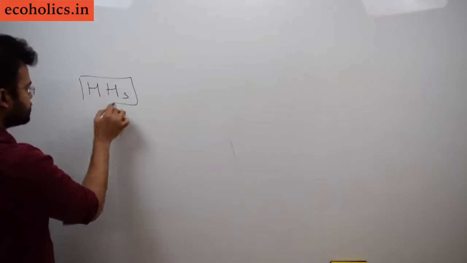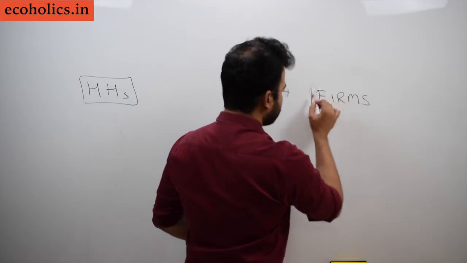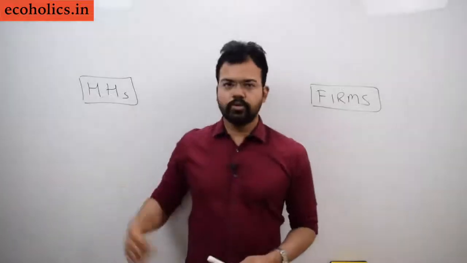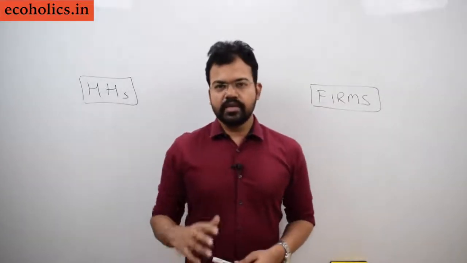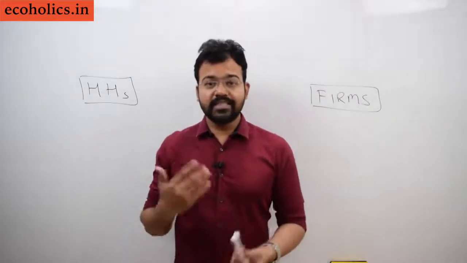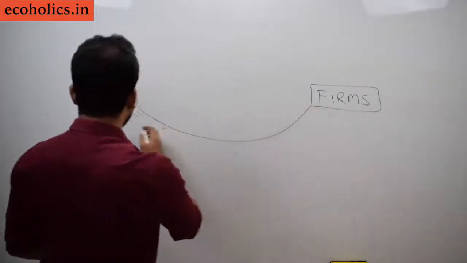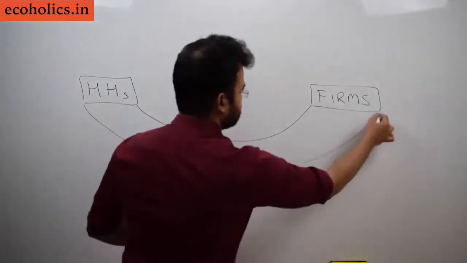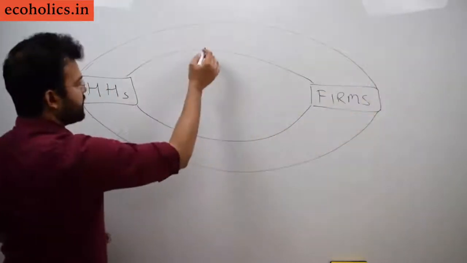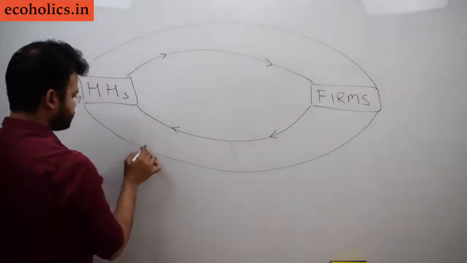First one we have here is households. The second sector we have is firms. So there are two sectors, as I said earlier: one is household and the second is firms. Now we'll see in the two sector economy, suppose there are only two sectors, what will be the correlation and what will be the exchange between these two. If we draw this, there are certain circular lines. Be careful about the arrows that you are making because it is a circular flow, so arrows should be in tandem.